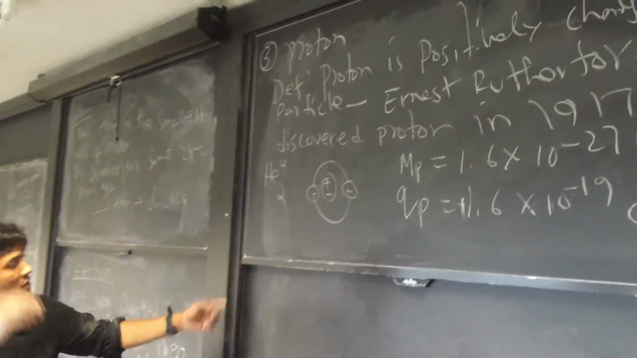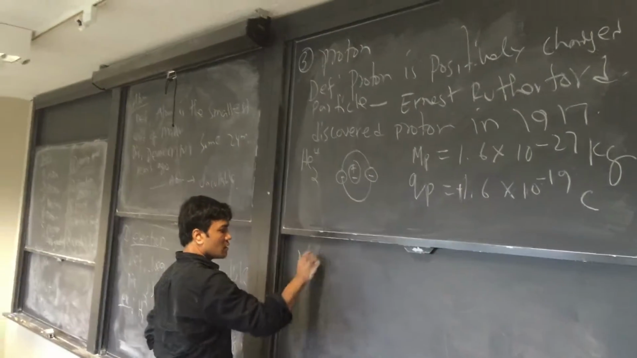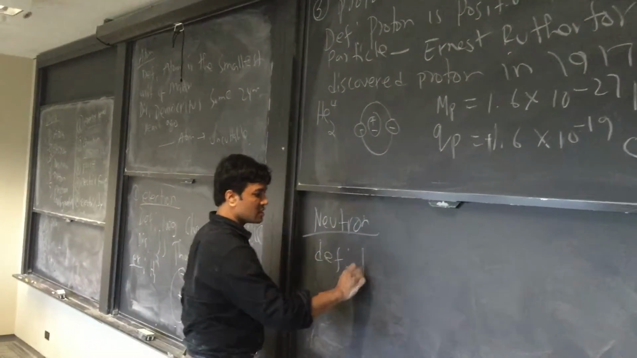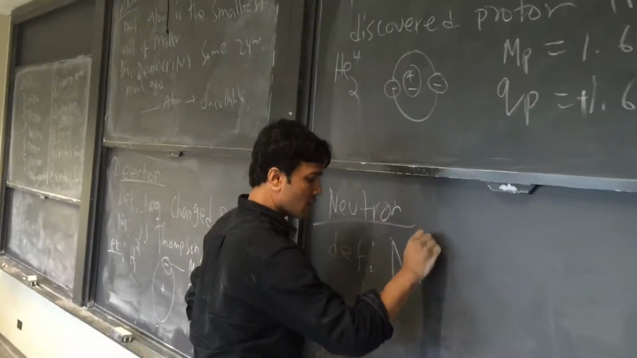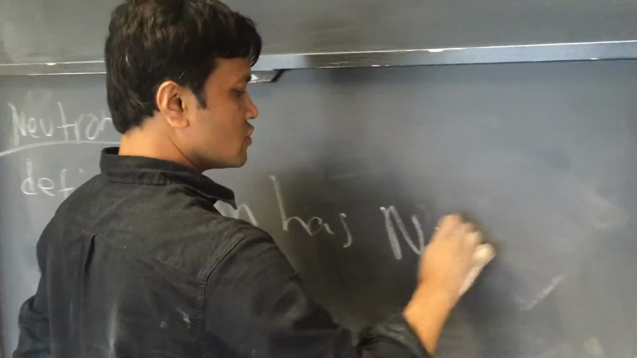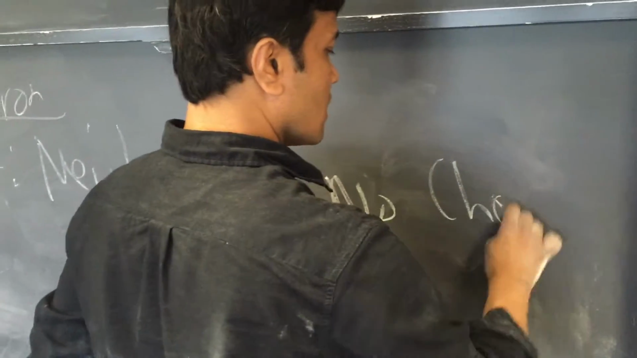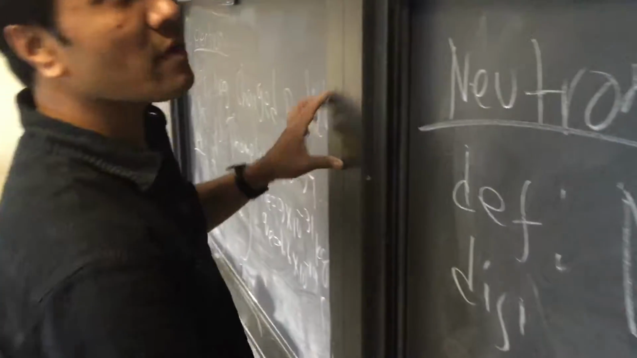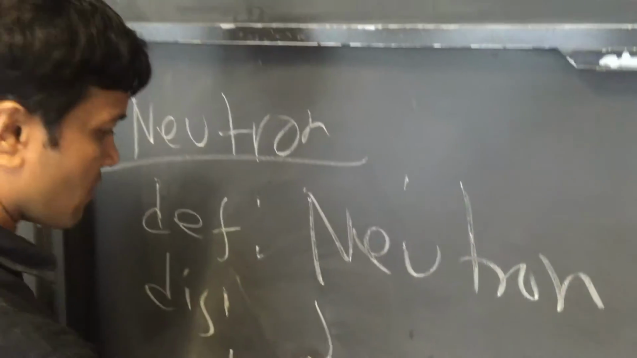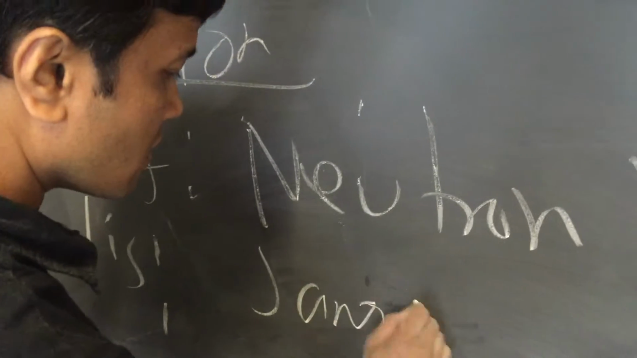That takes us to neutron. The definition of a neutron is that it has no charge. Who discovered neutron? The electron was discovered by J.J. Thomson, the proton by Ernest Rutherford, and the neutron was discovered by James Chadwick in 1932.